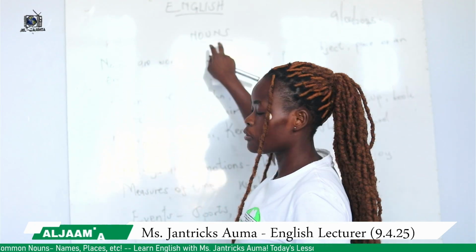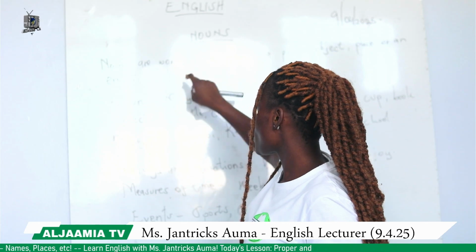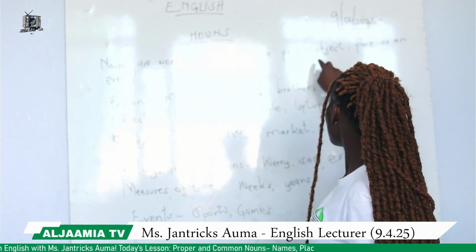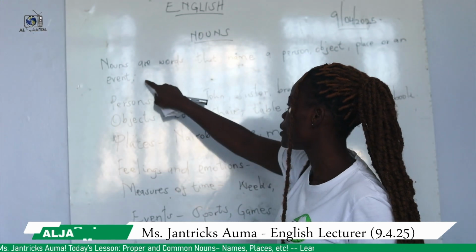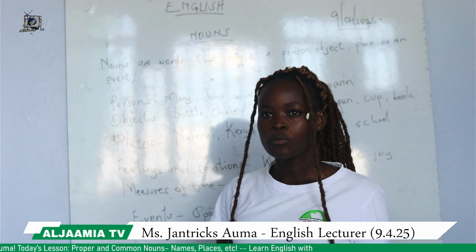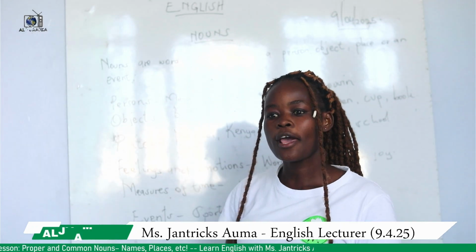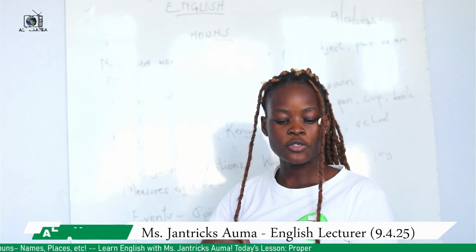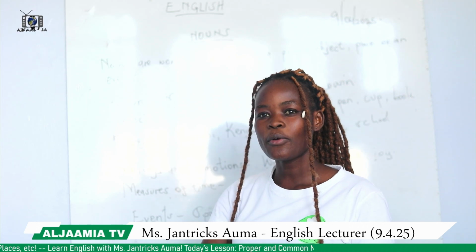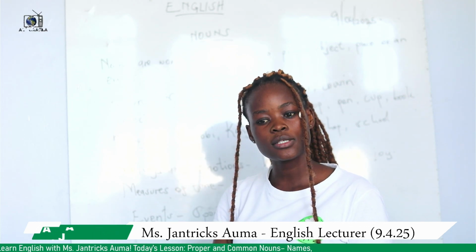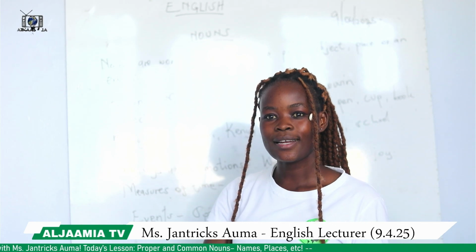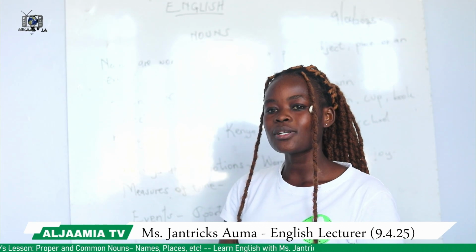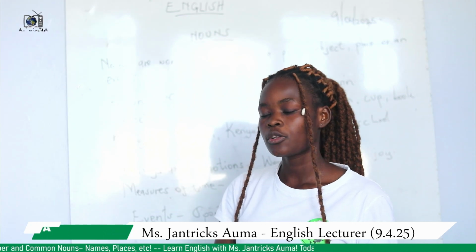So noun is a general term. When we say that nouns are words that name a person, an object, a place, or an event, that means it is a general term. So we have different types of nouns. Number one, we have proper nouns. Number two, we have common nouns. Number three, we have concrete nouns. We have abstract nouns. We have collective nouns. We can as well talk about compound nouns. Those are just some of the examples of nouns.